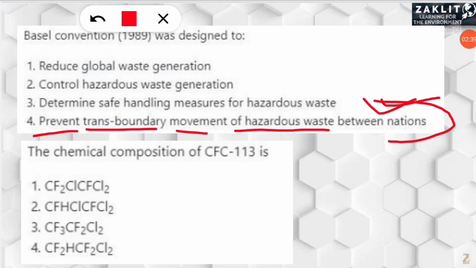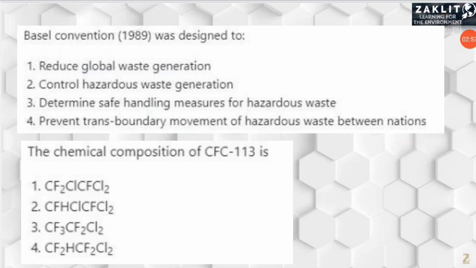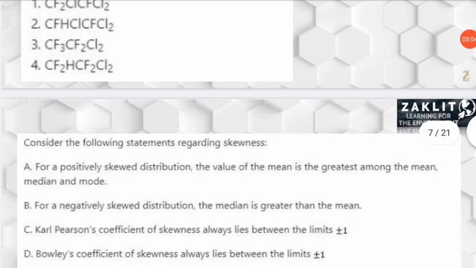Moving to the next question, the question was to solve the CFC 113, that is the numerical form was given and we had to find the correct formula. So among these, the correct option will be option number 1, that is CF2Cl CFCl2, if we are going to solve this. If you want to solve this, you can check the link given in the description on how to solve these kinds of questions. Moving to the next question.